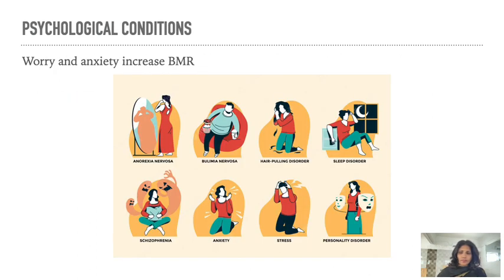And then psychological factors also play a major role in BMR. When you are constantly worried, depressed, or have any anxiety problem, that will affect your BMR. Your BMR is controlled by the nervous system and hormonal system. That way it gets influenced by these psychological conditions as well.